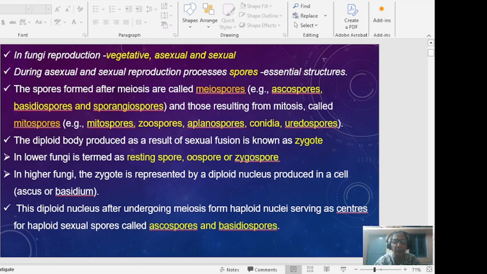The diploid body produced as a result of sexual fusion is known as the zygote. In lower fungi, it is termed a resting spore, the zygospore, while in higher fungi the zygote is represented by a diploid nucleus produced in the fruiting structures called ascus or basidia. The diploid nucleus, after undergoing meiosis, forms haploid nuclei serving for the haploid sexual spores called ascospores and basidiospores.